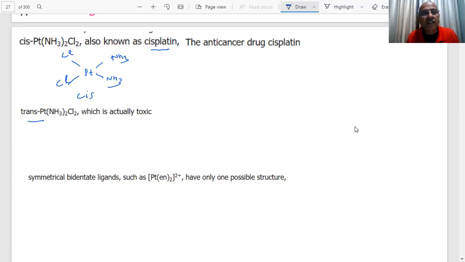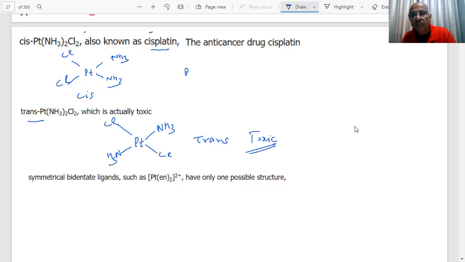When I put groups across, opposite to each other, then this becomes trans. This is a way to write in the exam, in the paper, students. Now, this is a toxic substance, this is poison, and this is anti-cancer.